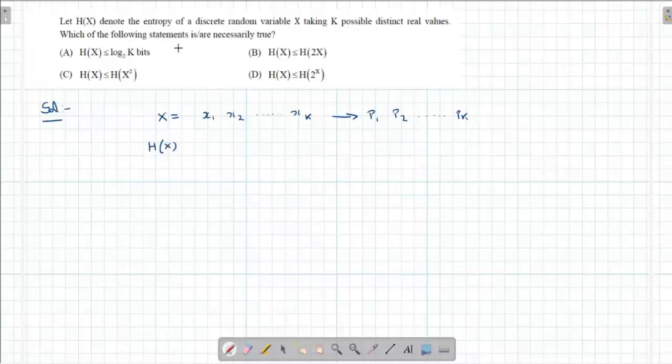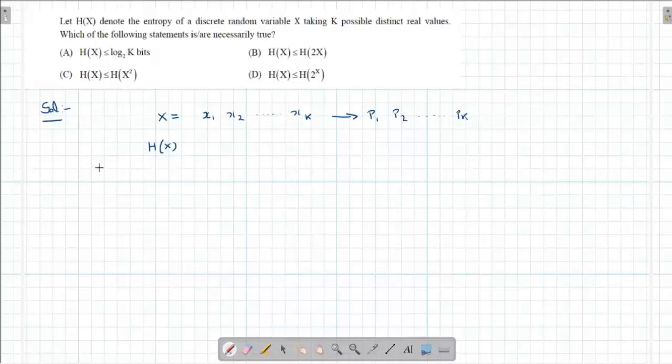That is one part which is given in the question. Now, we have to see how many of these statements are true, because multiple options can also be true. The first case, H(X) is less than or equal to log 2 of k. This is a property of the entropy, that the maximum value of entropy is log 2 of k, where k is the number of possible distinct real values.